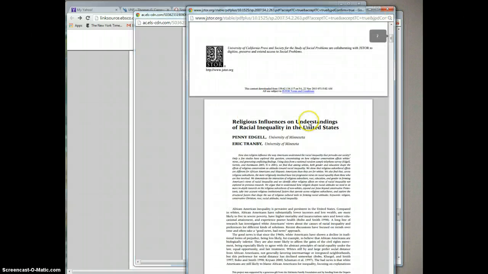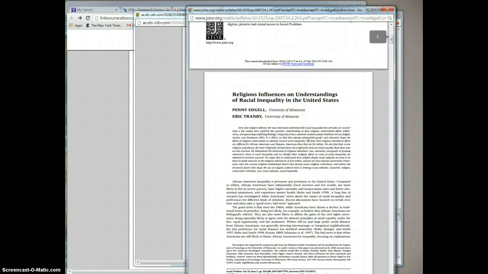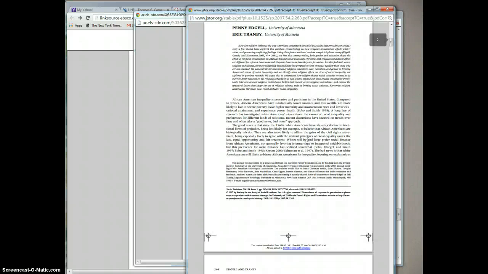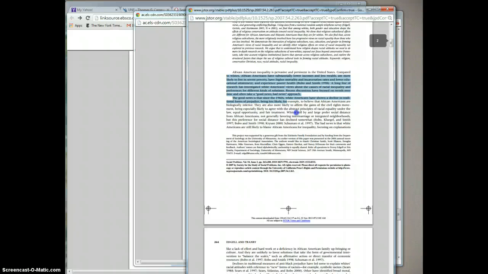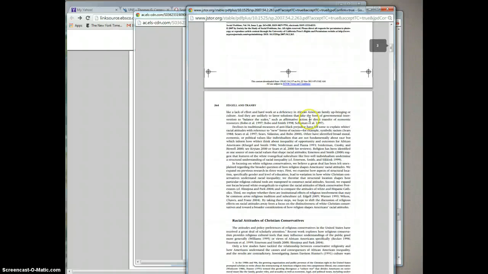All right, and let's look at one more article. This is an article by Penny Edgell and Eric Tranby called "Religious Influence on Understanding of Racial Inequality." Again, this is their introduction. They have a lot of stuff. This is where they start their literature review. See, you've seen some of these names in the other articles we've been looking at.